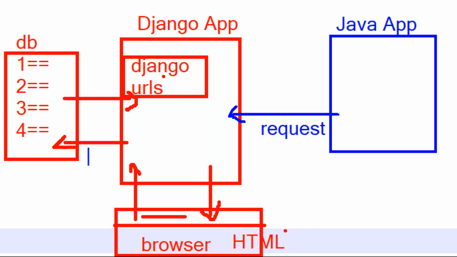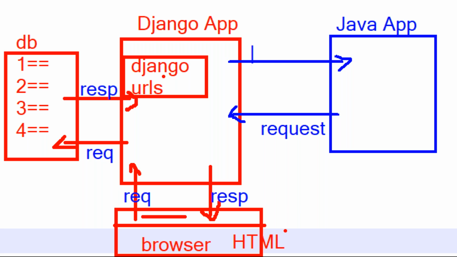So here, this is a request being sent, and this is the response you are going to get. Here also you are sending a request, and here you are getting a response. Now from the Java application I'm sending a request, that request interacts with the database and gets the response. Django URLs give that response back to Java.